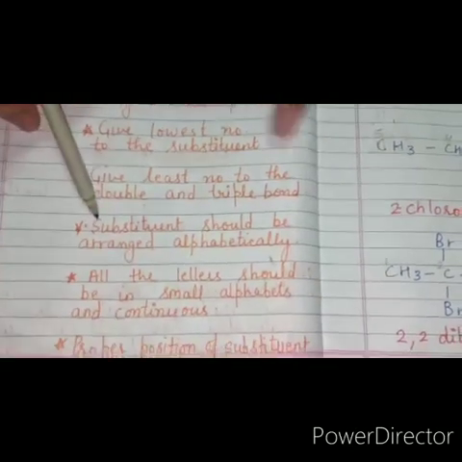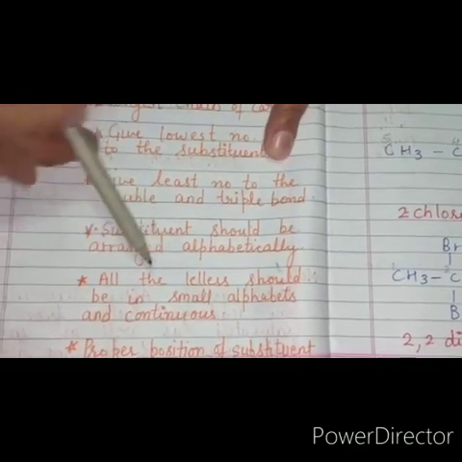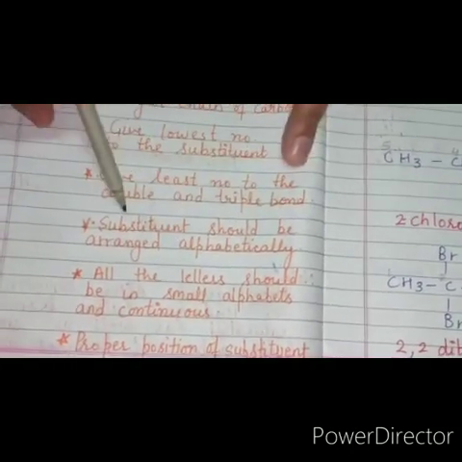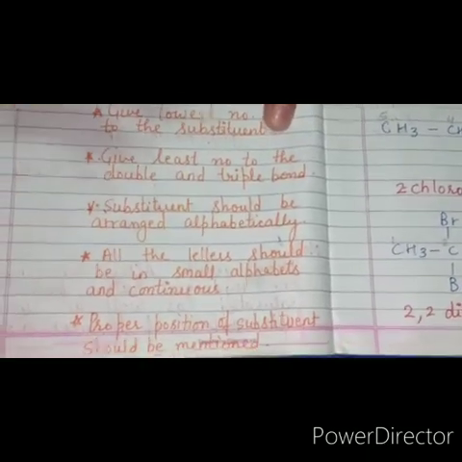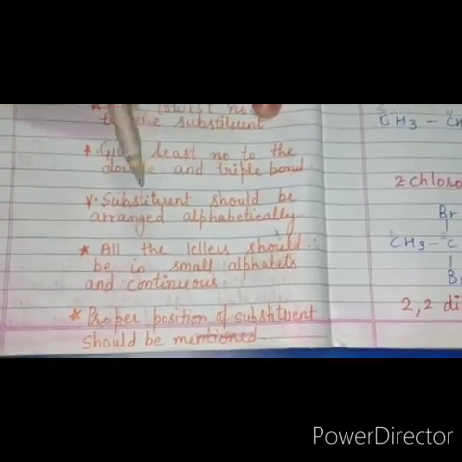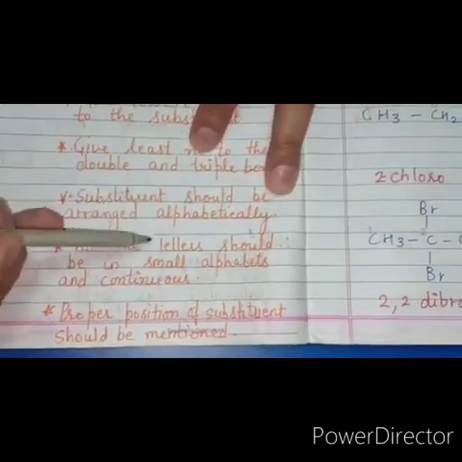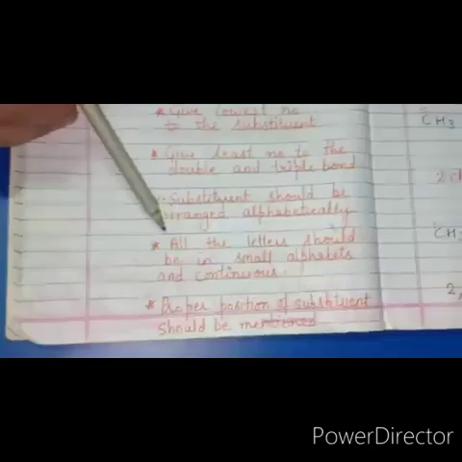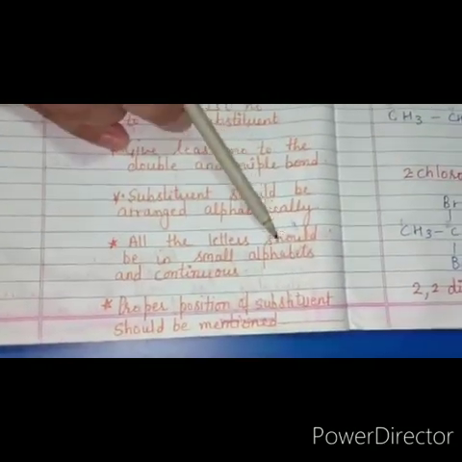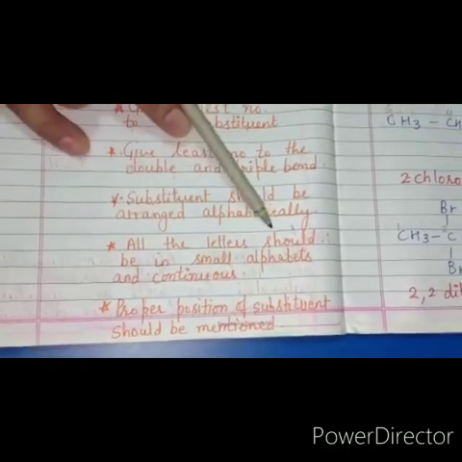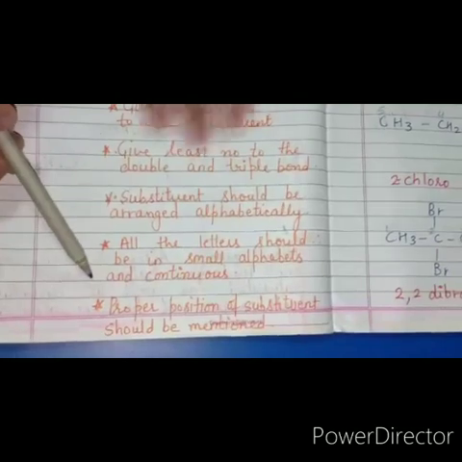Then next, substituents should be arranged in alphabetical order, right? Wherever the substituent is, if bromine is there, chlorine is there, B comes first in the alphabetical order, so bromo will come first. And all the letters should be in small letters and they should be written continuously, right? We will be doing examples, then we will understand more.